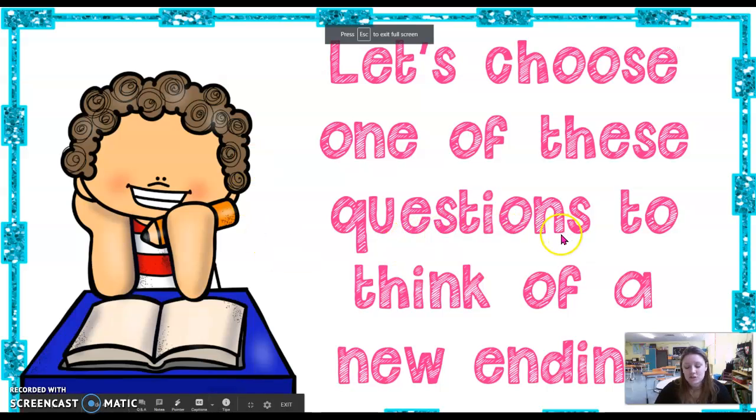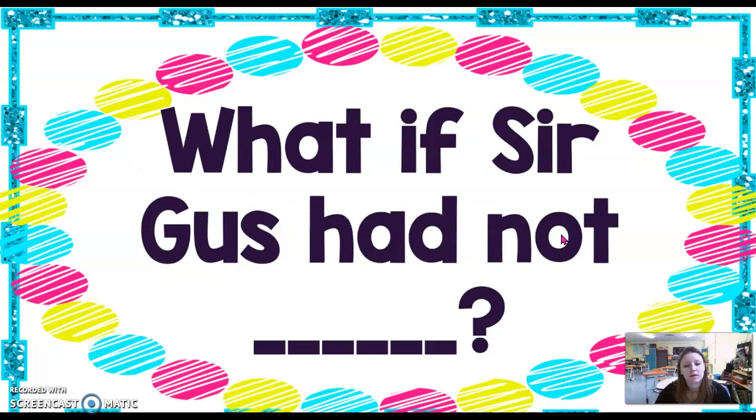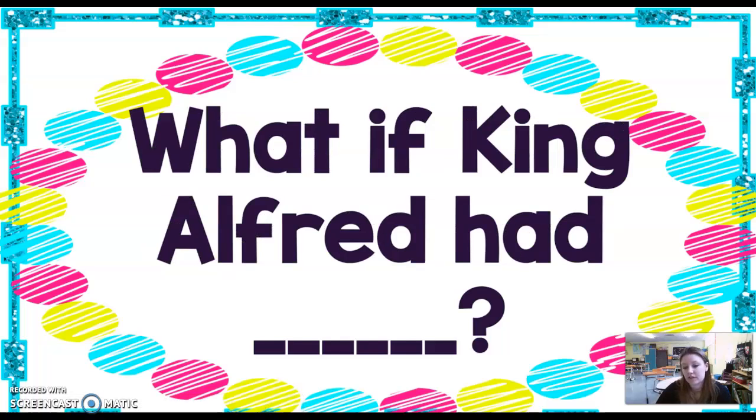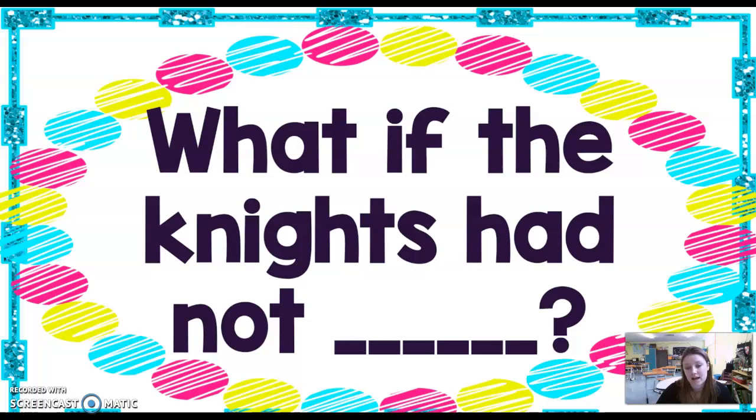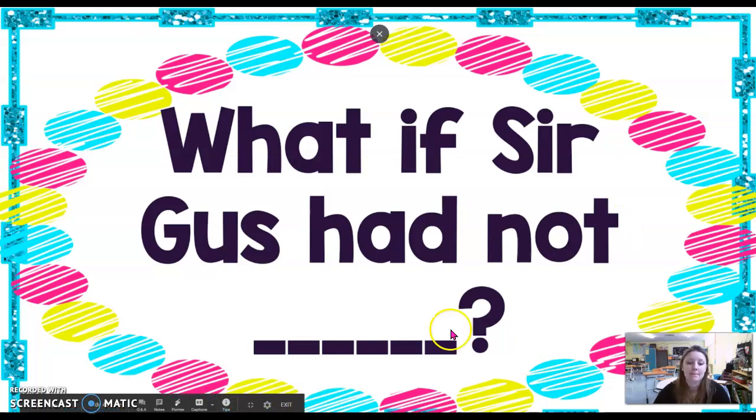All right. So think of a question using one of these sentence stems. What if Sir Gus had not? What if King Alfred had? Or what if the knights had not? How could we change the ending of this story? I'm thinking, what if Sir Gus had not blank?